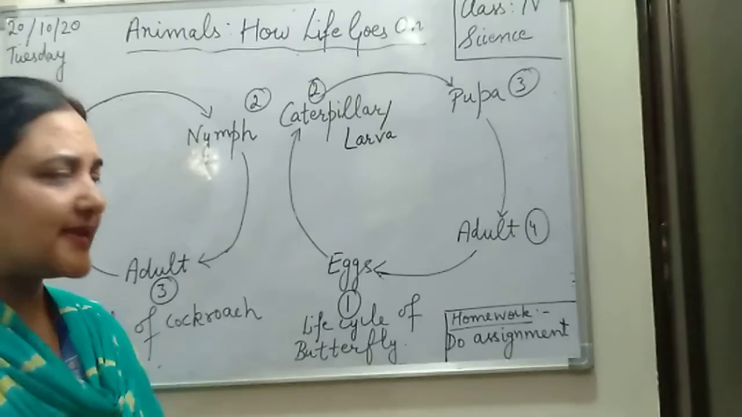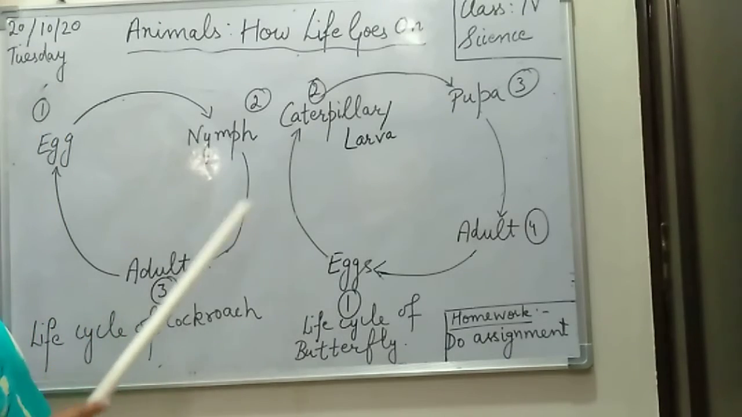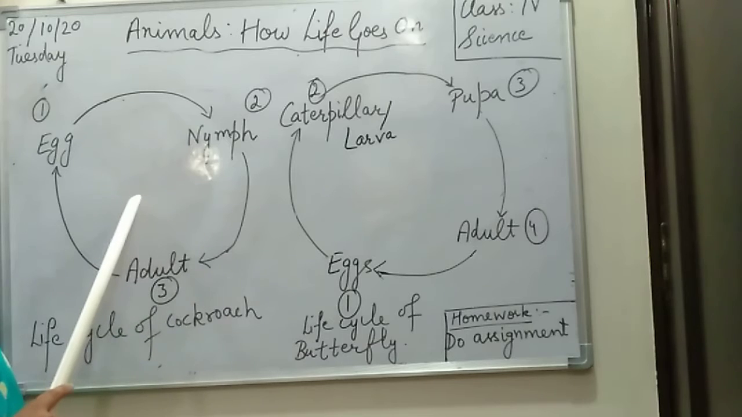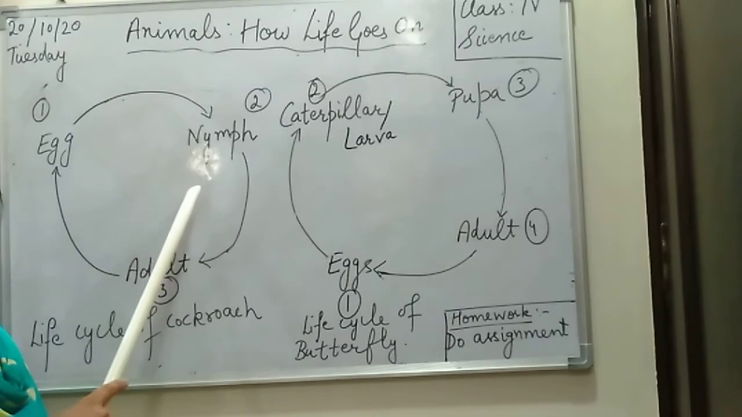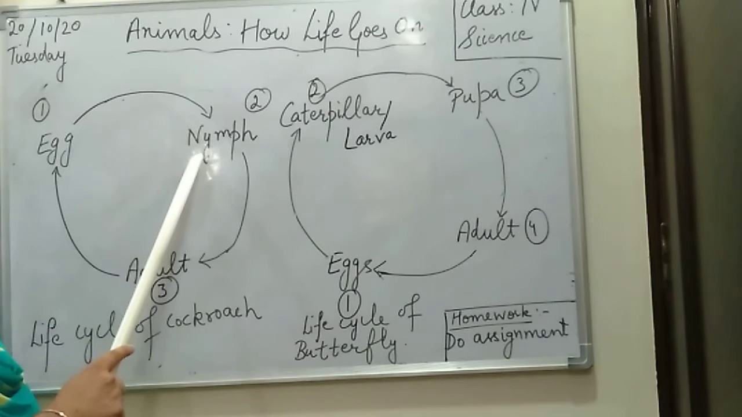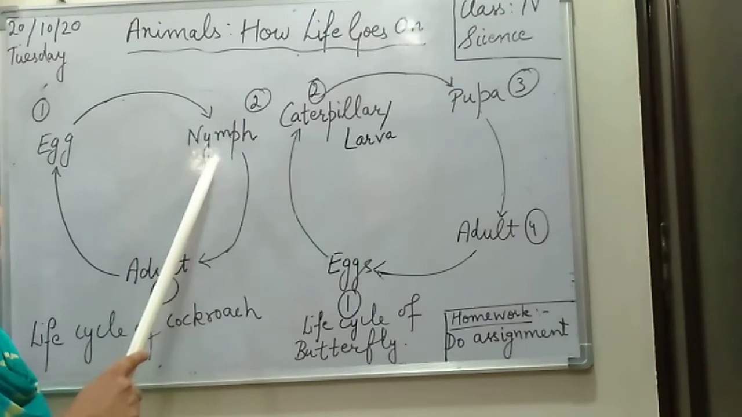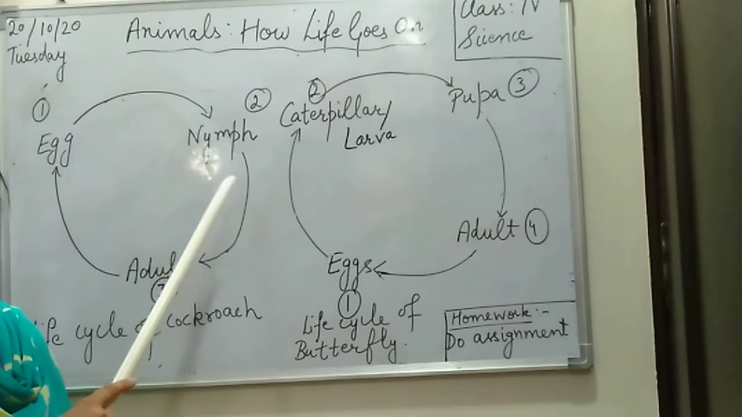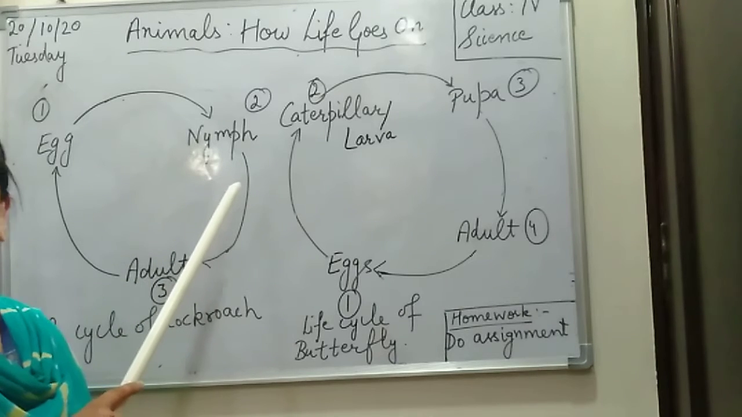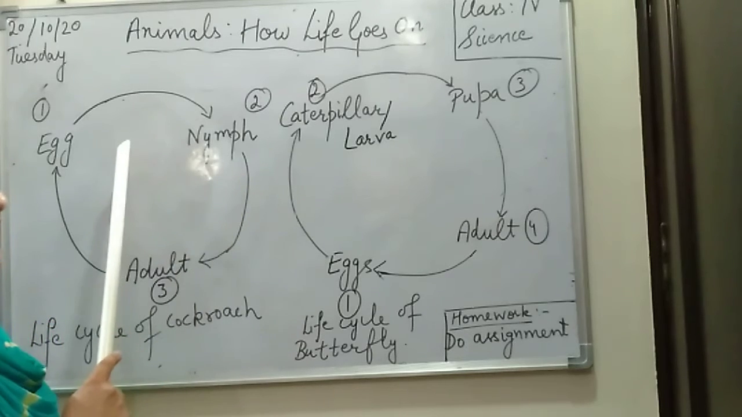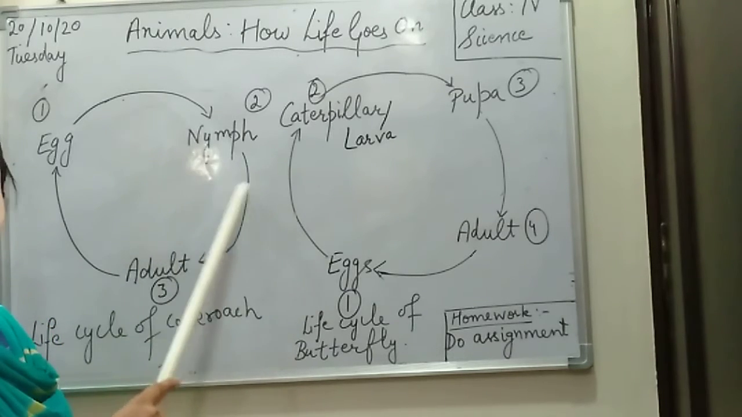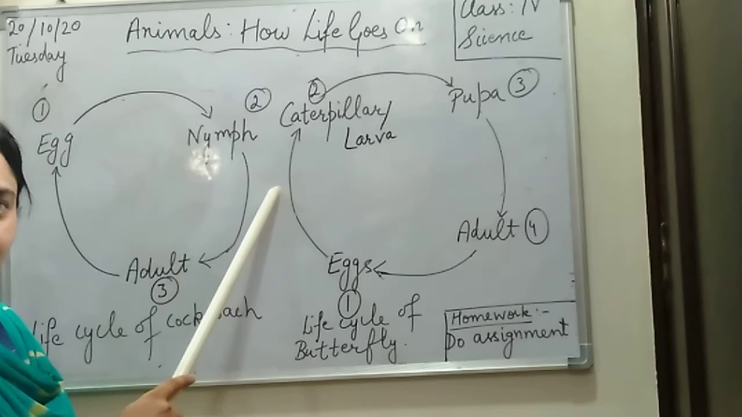Now if we see the life cycle of cockroach, you can see here the adult cockroach is going to lay the eggs, right? From the eggs the young one hatches out. The young one which comes out of the egg is called nymph. What is it called? Nymph. This is one of the important questions which could be asked, so you need to learn the names. The young one of a cockroach is called a nymph, right?